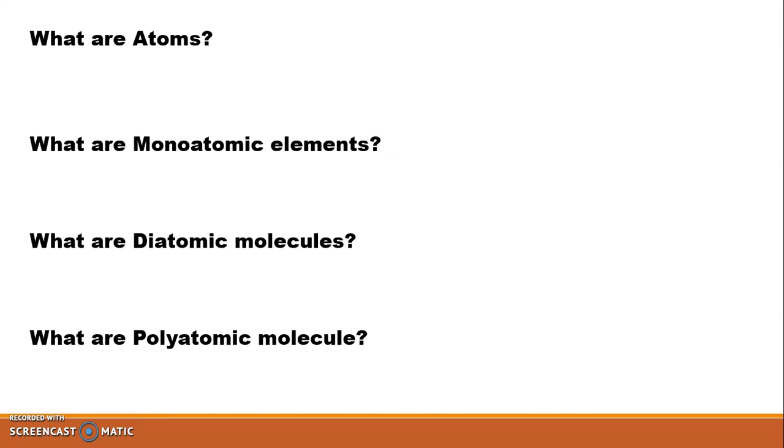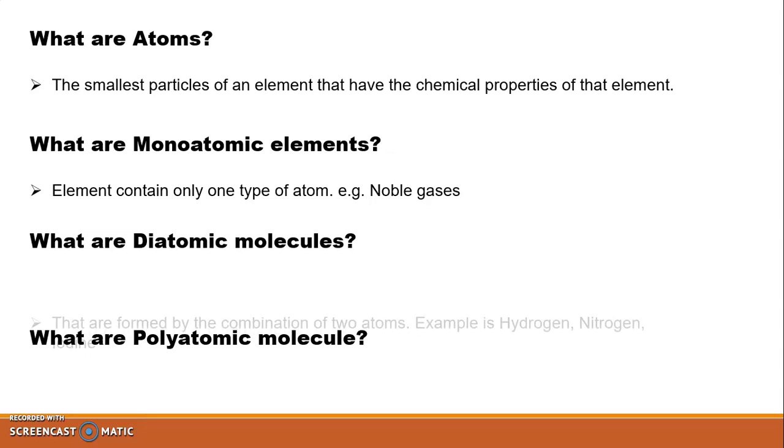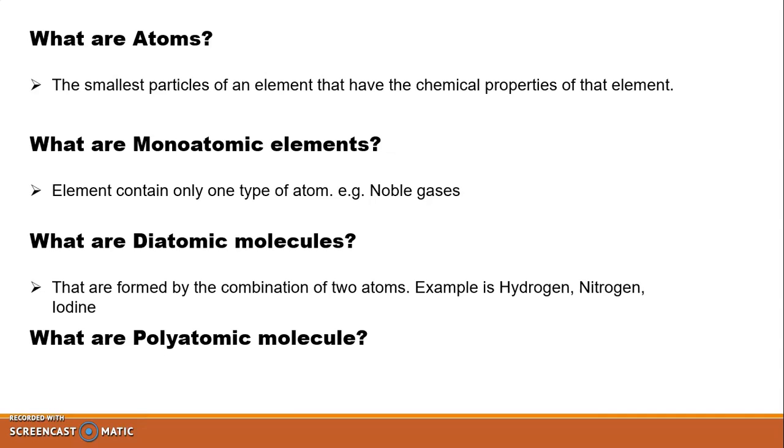Next is what are atoms? The smallest particle of an element that has the same properties as that element is called an atom. Next is what are monatomic elements? Elements containing only one type of atom, for example noble gases. What are diatomic molecules? Those formed by the combination of two atoms, for example hydrogen, nitrogen and iodine.